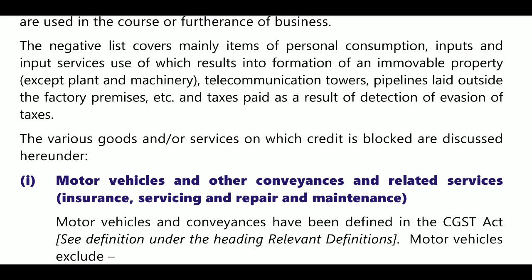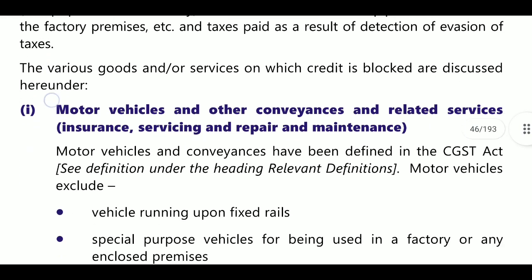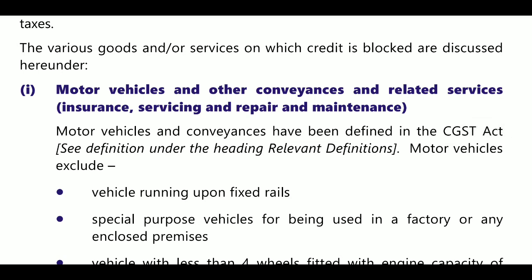In case of blocked credit for motor vehicles and other conveyance and related services, that is insurance services and servicing and repairs and maintenance.